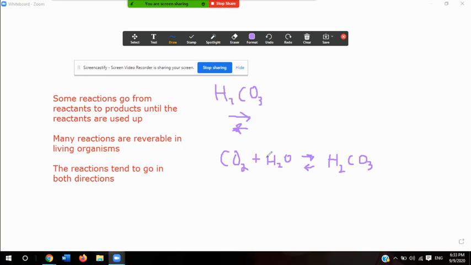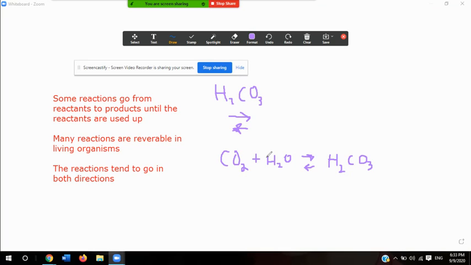It says the arrows in the equation above show that the reaction goes in both directions. When the carbon dioxide concentration is high, as it is around your cells, the reaction moves towards the right and carbonic acid forms.